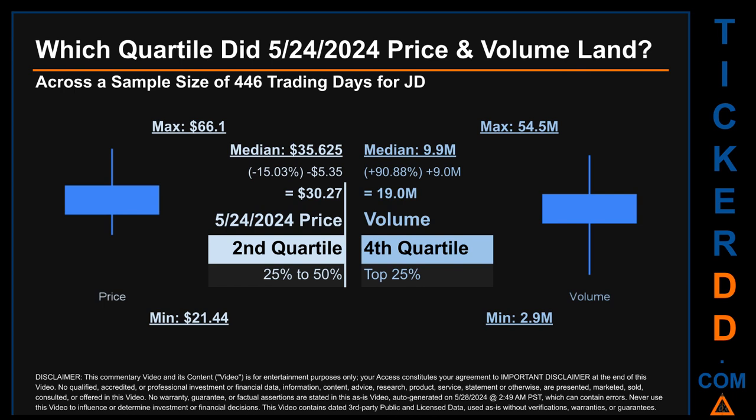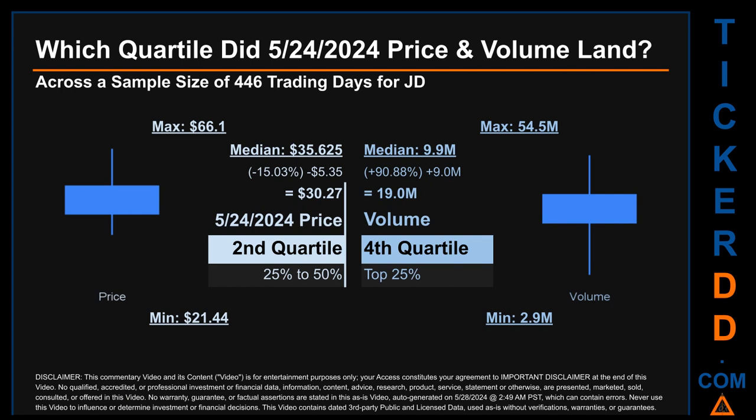Which quartile did May 24, 2024 price and volume land? Across a sample size of 446 trading days, the maximum end-of-day price for JD was $66.10 while the minimum was $21.44. Within that price range, May 24, 2024 price, of $30.27, landed within the second quartile, putting it within the 25% to 50% range of all sampled end-of-day prices.